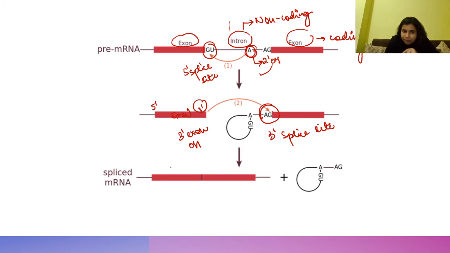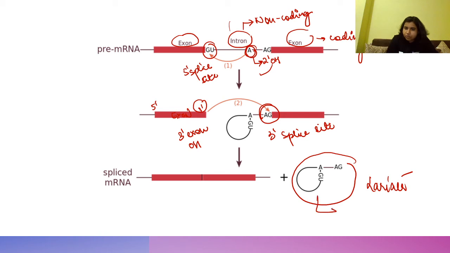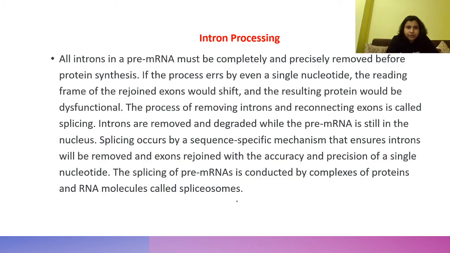Now what will happen once they attack? It causes formation of a lariat. This is what we call lariat formation, and the intron gets removed. This is the intron, right? And these exons get joined, and this we call spliced mRNA, right?